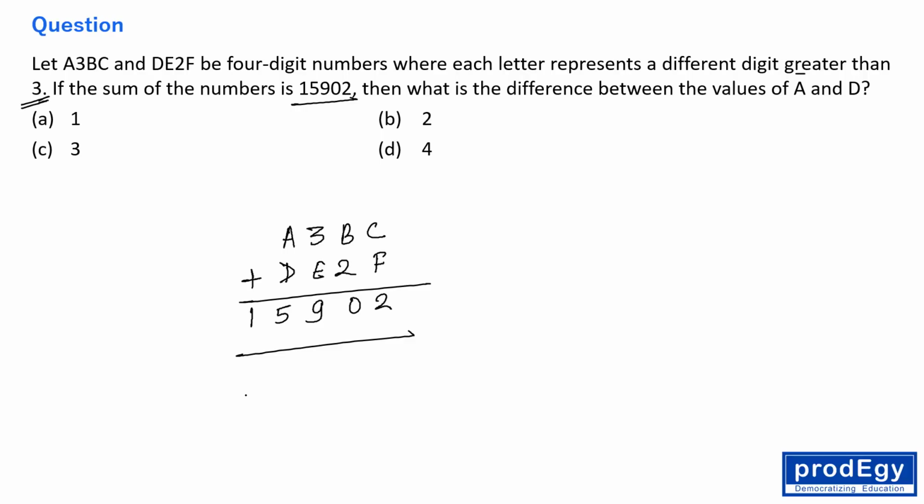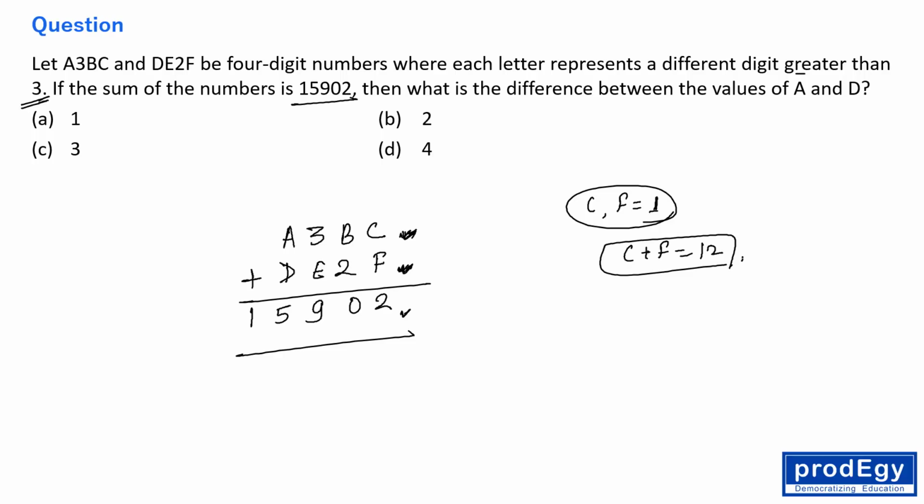Okay, fine. See everybody, this time the question is saying, please observe it carefully. C plus F is giving you 2, right? I'm talking about the unit digit. C plus F is giving you 2. But C and F both can't be 1 because the question is saying they are all greater than 3, right? So C plus F is definitely 12, right everyone?